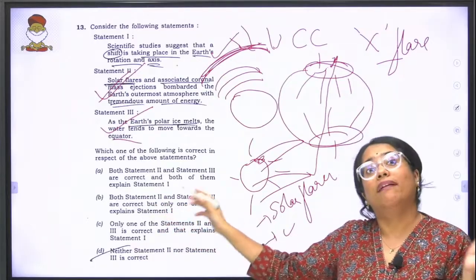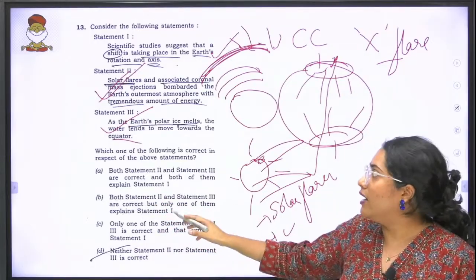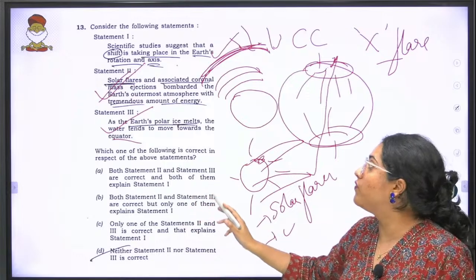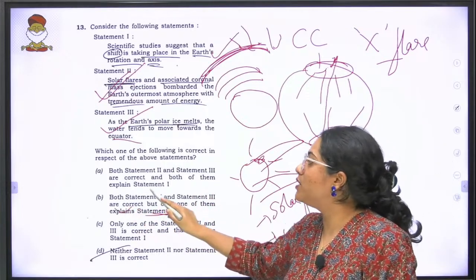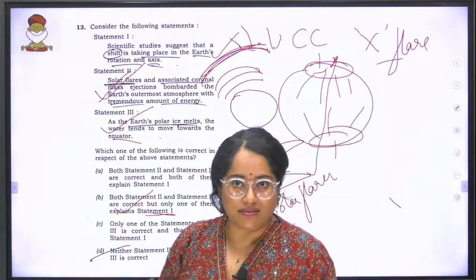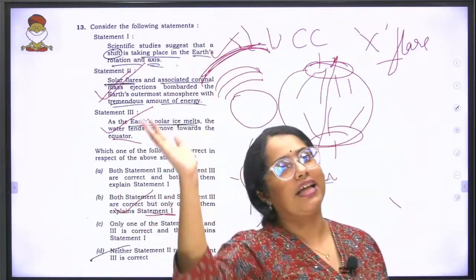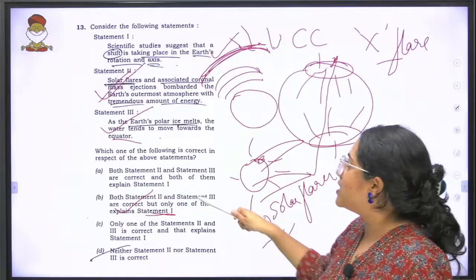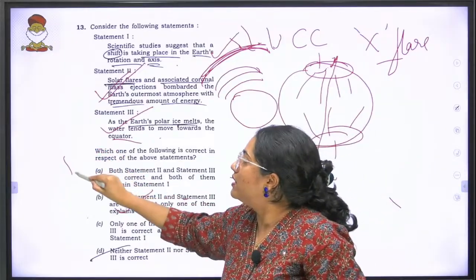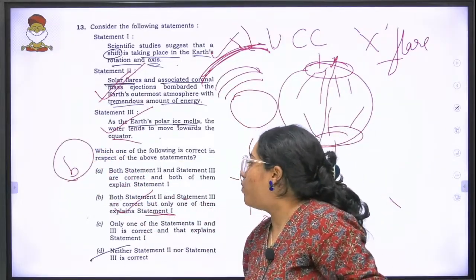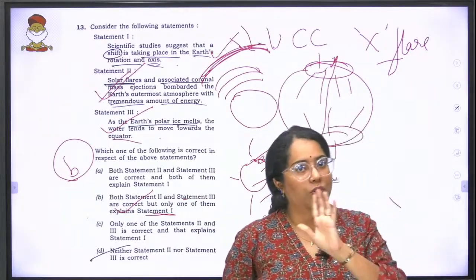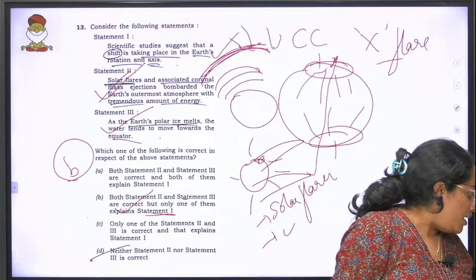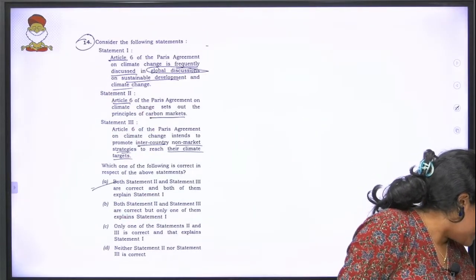Both statement 2 and 3 are correct, but only one of them explains statement 1. Because the polar ice is melting, this is where the rotation and the axis is shifting. So the answer to the 13th question is B. Both 2 and 3 are correct, but only one of them explains statement 1. Now moving to the next question.